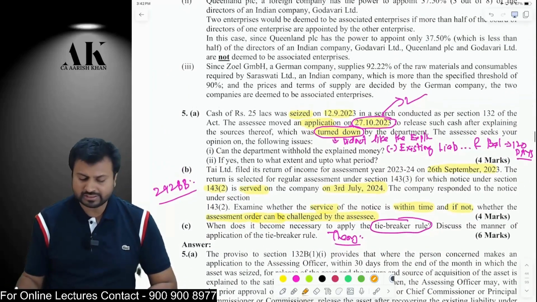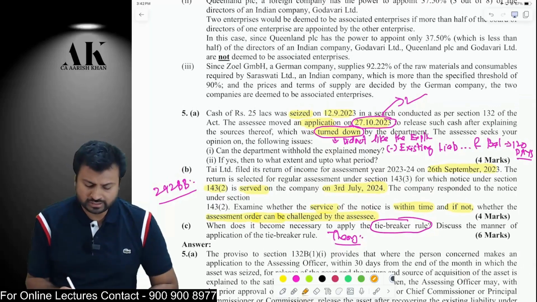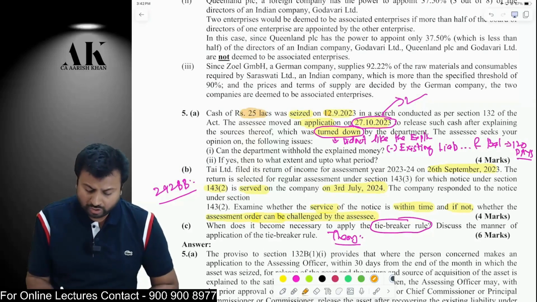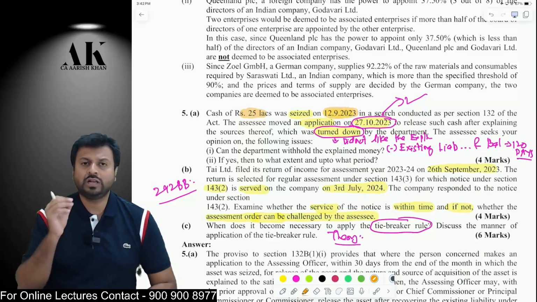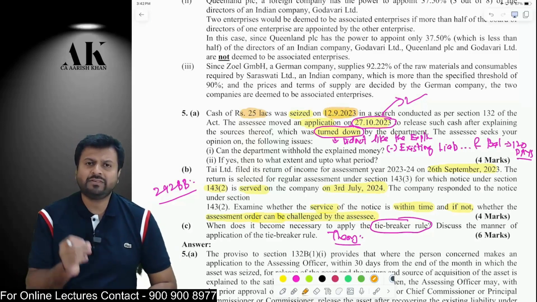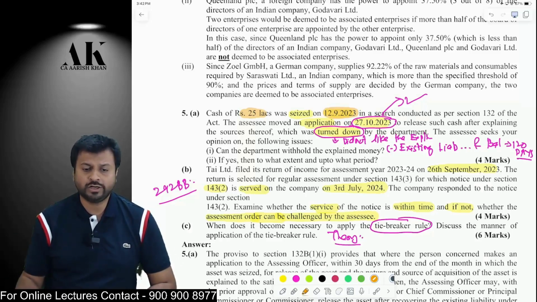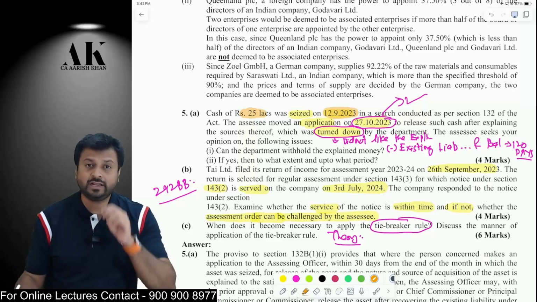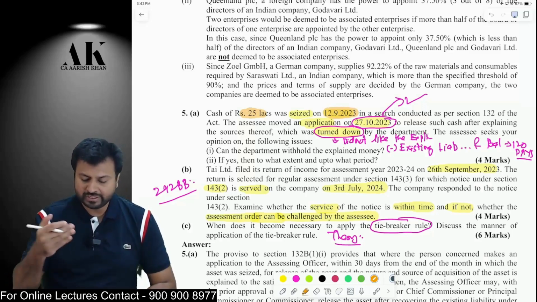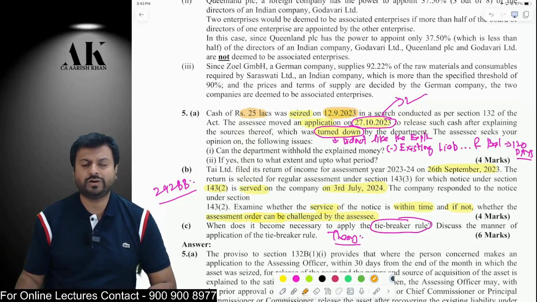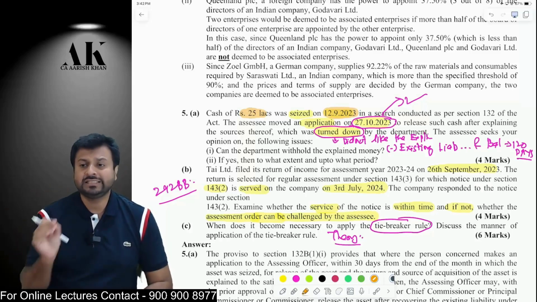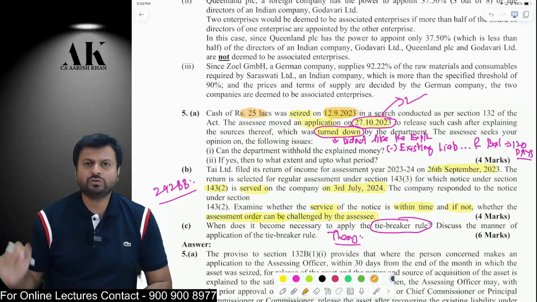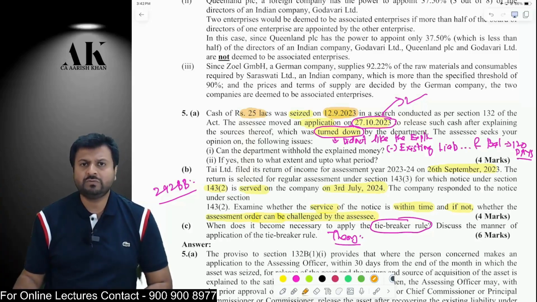Next question is on search and seizure. A very important question. Cash of 25 lakh rupees is seized on 12th September 2023. Now there is a provision in the law which says that whenever the government seizes any of your assets in a search and seizure, you have an option under the proviso to section 132 where you can go and explain the nature and source to the income tax department within 30 days from the end of the month. So if you go within 30 days from the end of September, that is by 30th October 2023, and explain the nature and the source to the income tax department, and if they are satisfied with your explanation, they will reduce the existing liability and give you the remaining money within 120 days from the date of search.